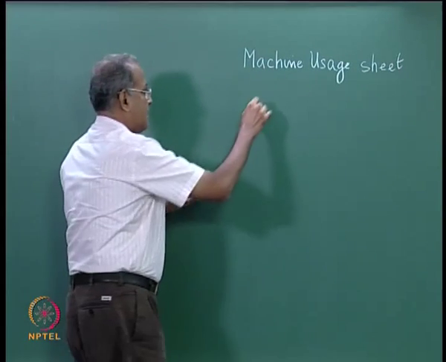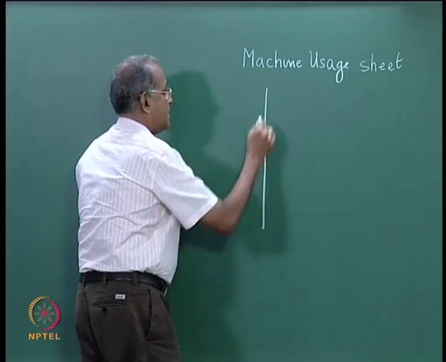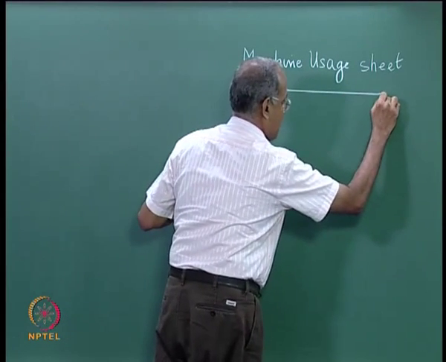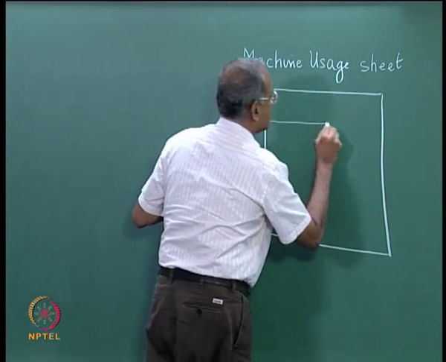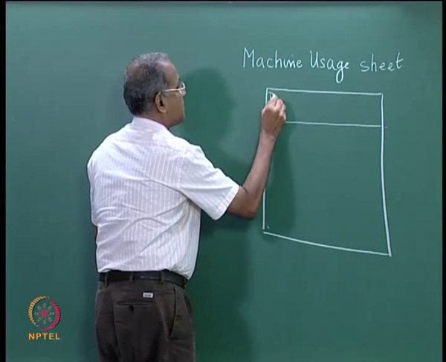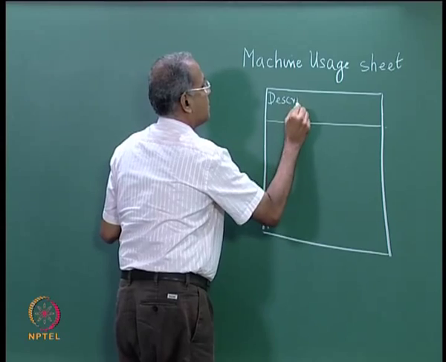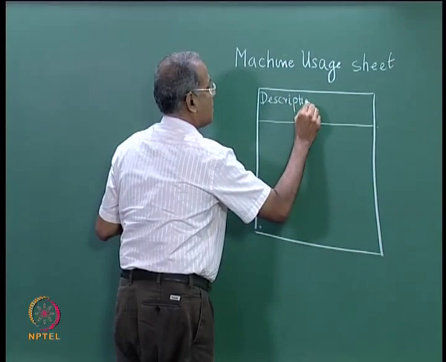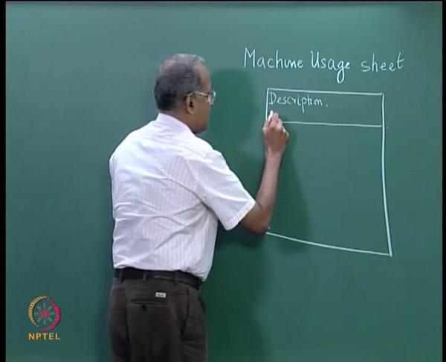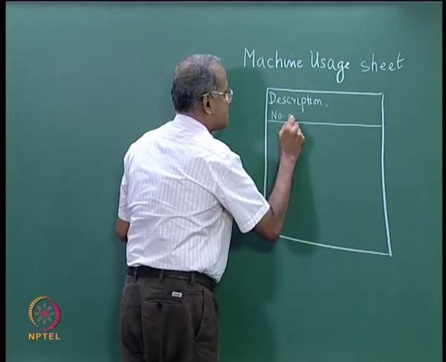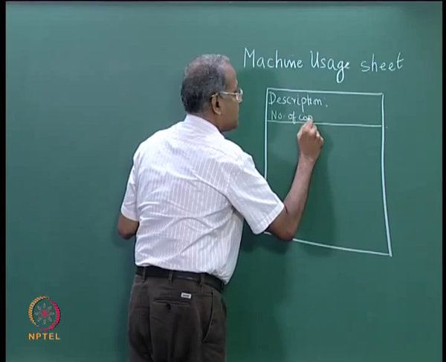where he suggested having a particular sheet for every machine where the description of the machine is written in this sheet, as well as number of identical copies of the machine.